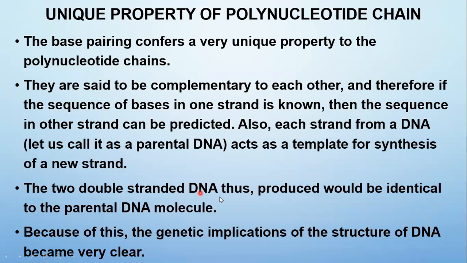The two double-stranded DNA thus produced would be identical to the parental DNA molecule. Because of this, the genetic implications of the structure of DNA became very clear.